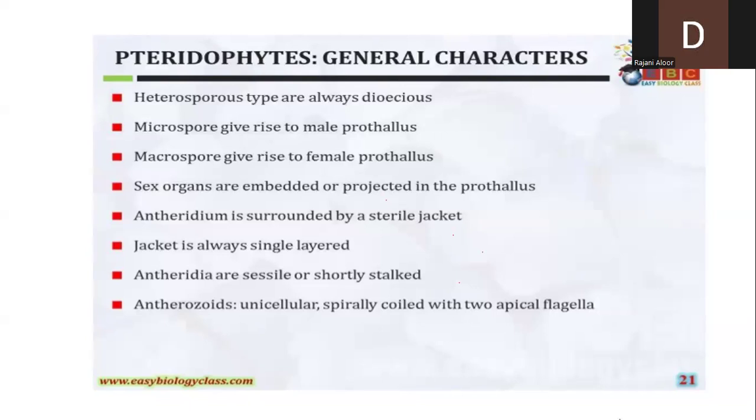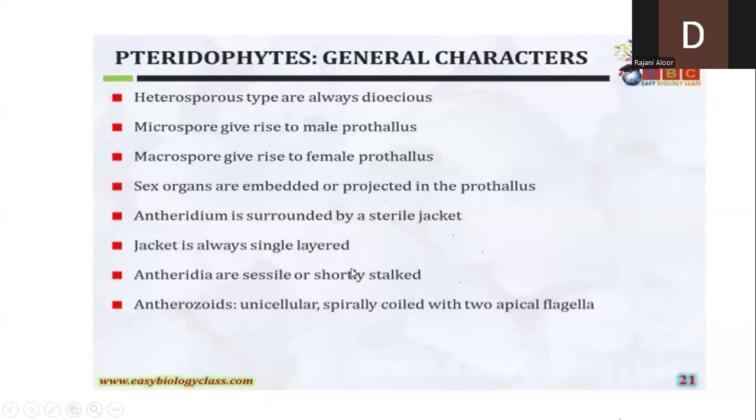I repeat this once again. Heterosporous plants will develop the dioecious prothallus. They are always dioecious. Microspores will develop male thallus and megaspores will develop female thallus. So remember that, all of you, right?